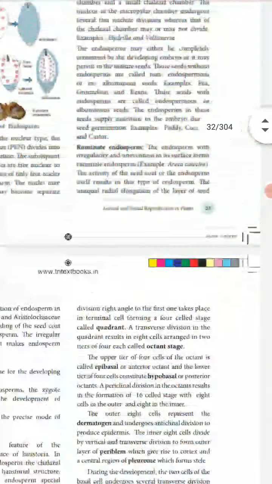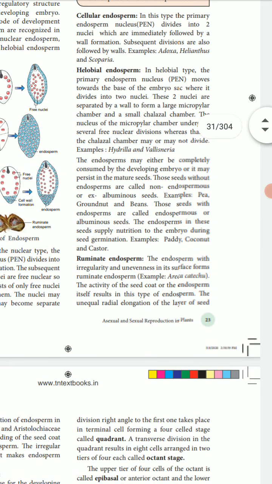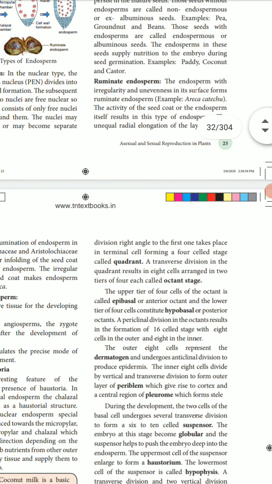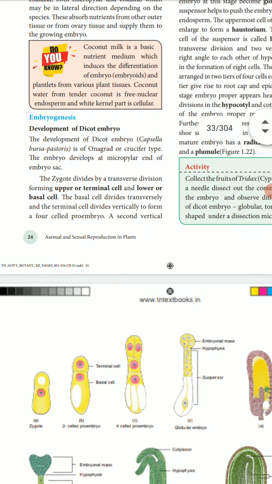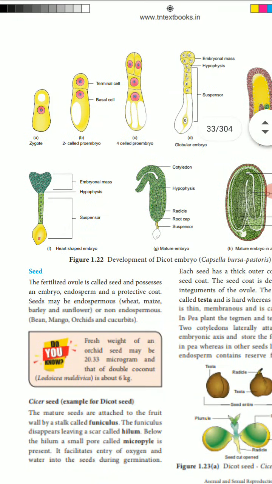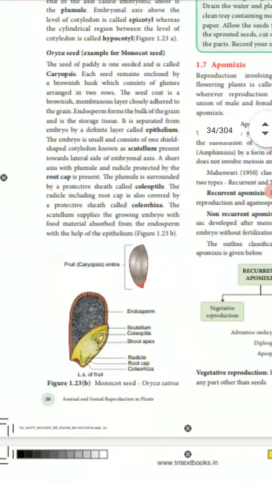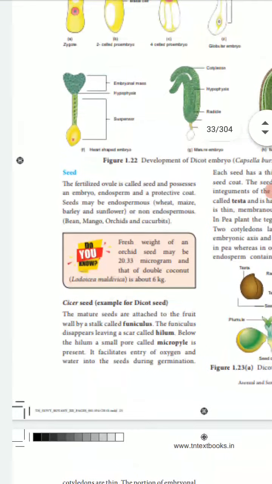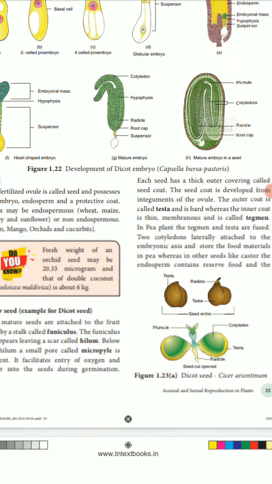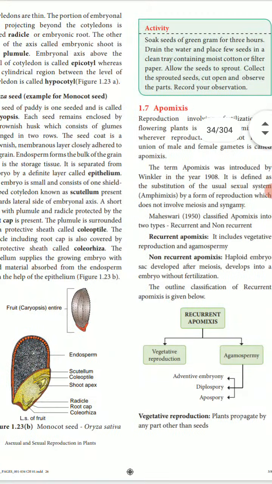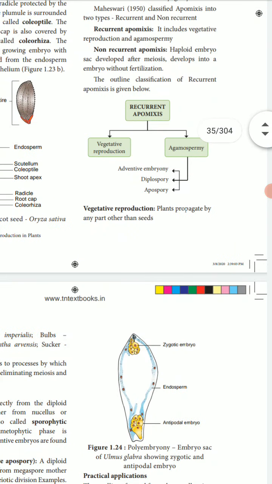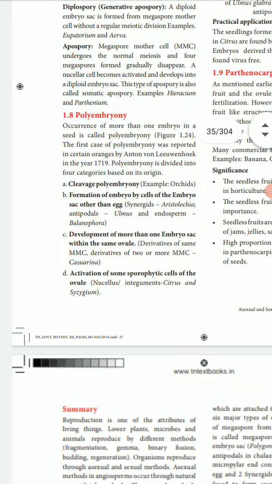Nuclear endosperm, helobial endosperm, and special ruminate endosperms, the functions of the endosperm, embryogenesis, and the development of the dicot embryo and monocot embryo, then apomixis and polyembryony, and then parthenocarpy.